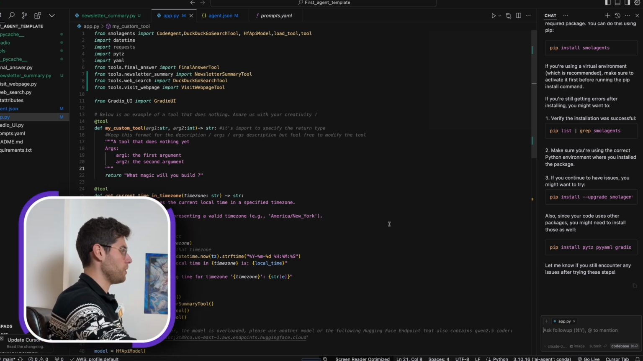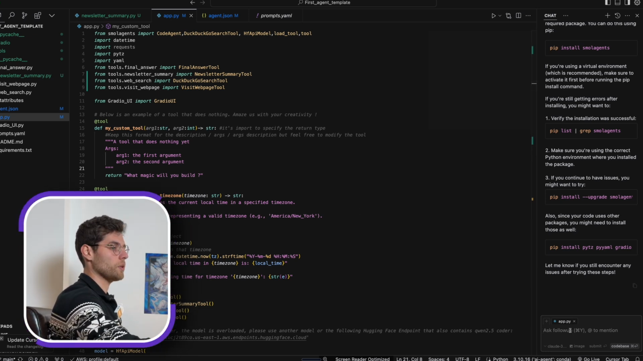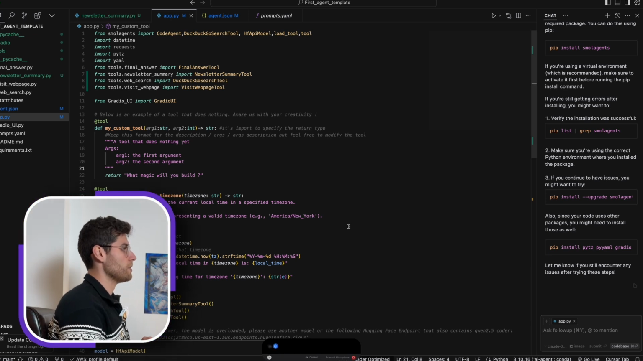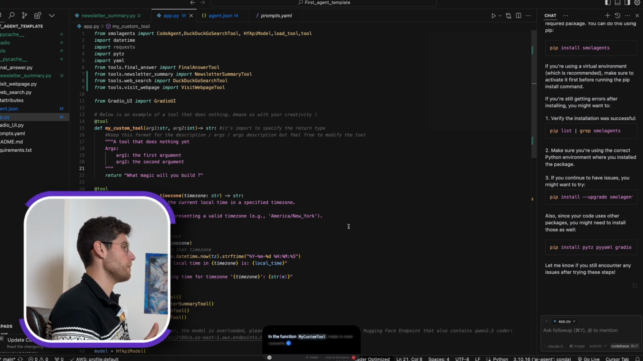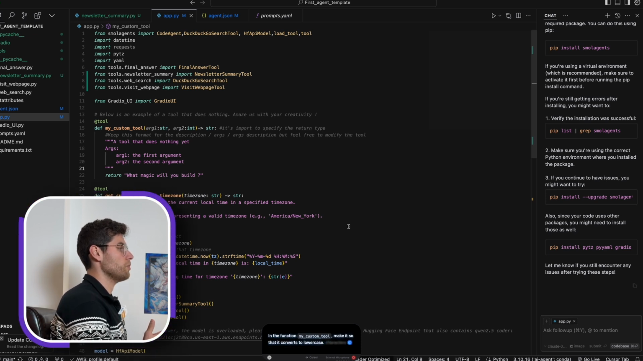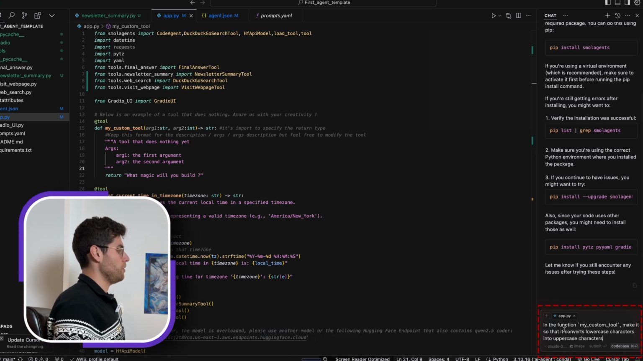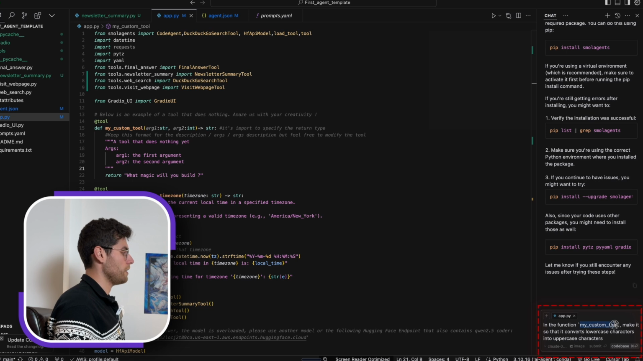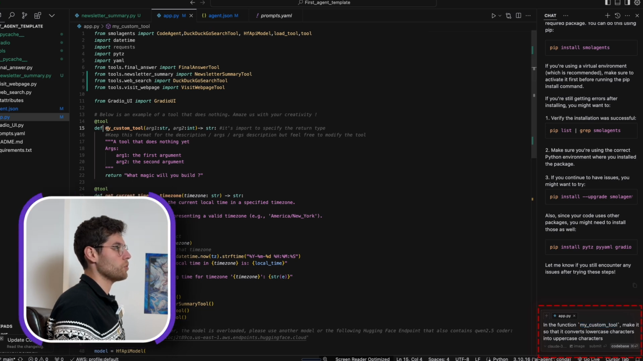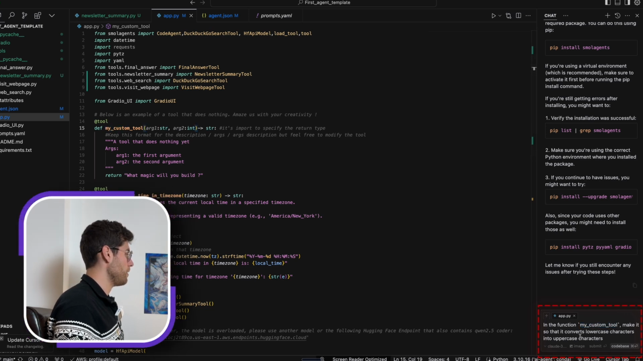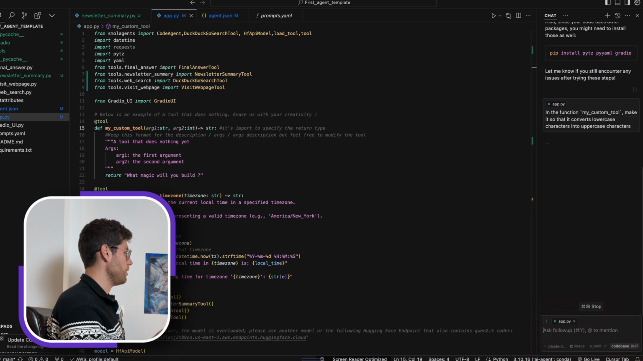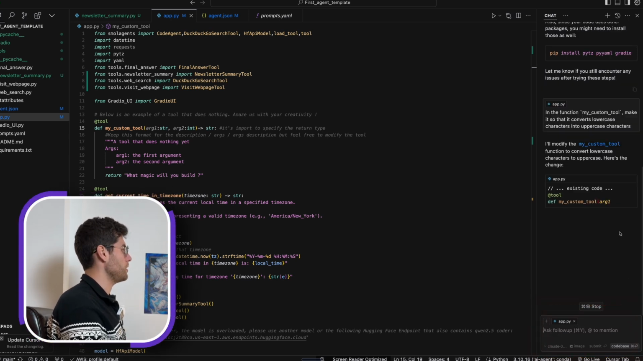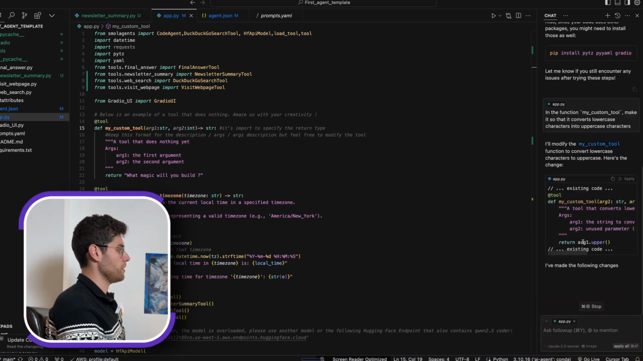And I can use Aqua just to prompt it directly, and it will recognize it. In the function my_custom_tool, make it so that it converts lowercase characters into uppercase characters. You see, I've just put it in here. We can see that it directly recognizes my_custom_tool as the function that we have in there. It will do whatever I ask it to do. If we just prompt it, it will just send it to the AI, and the AI will give us the code that we can use.